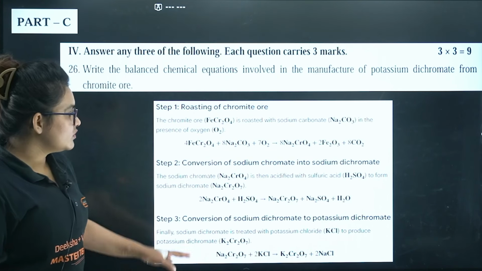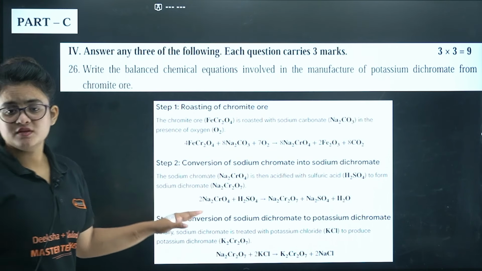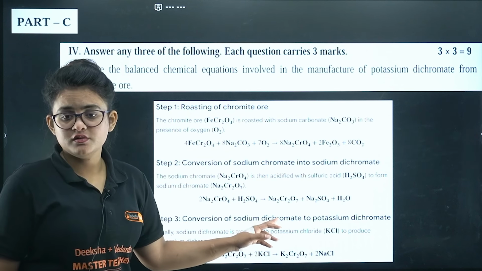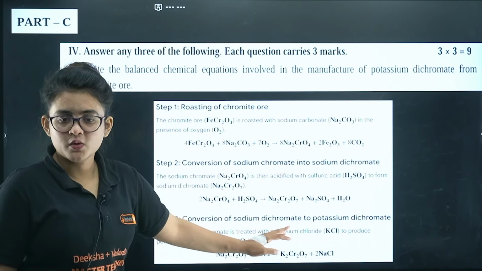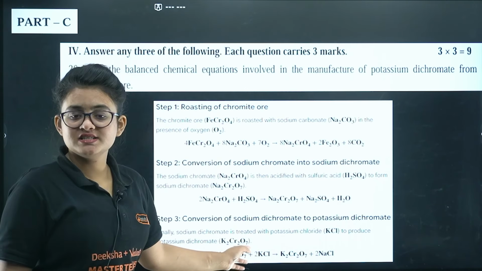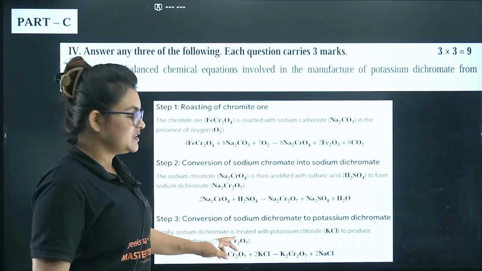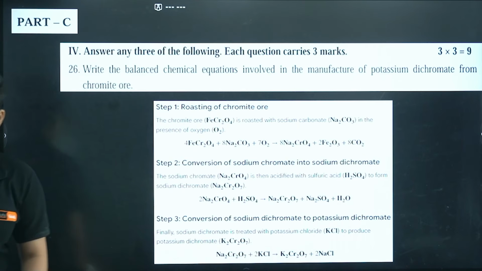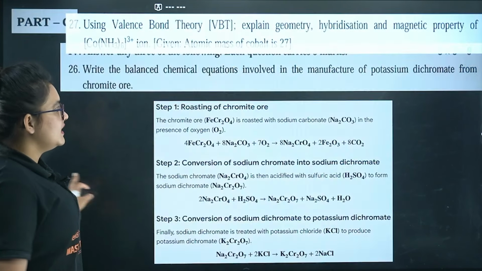Okay, so what you have to do is just treat it with sulfuric acid and you will get Na2Cr2O7. Then you have to change the ion, right? So just treat it with KCl and you will get K2Cr2O7. I guess it's clear. Let's proceed.